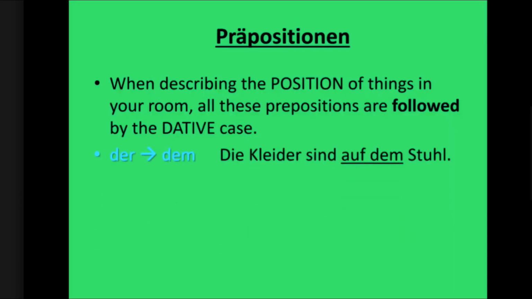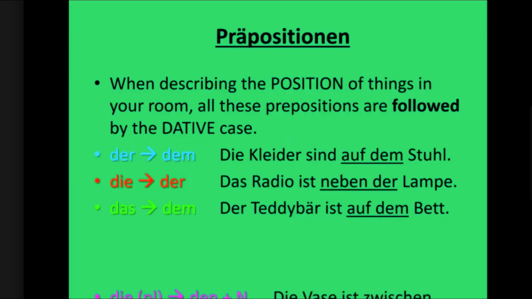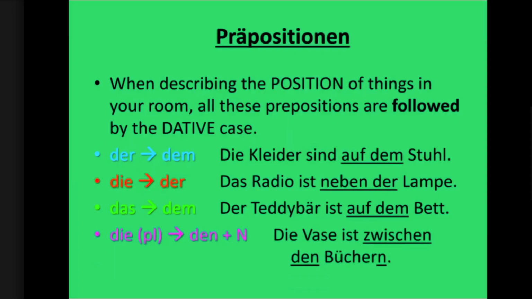Okay. So let's look at it. Der becomes dem in dative. Die becomes der in dative. Das becomes dem in dative. And the plural becomes den plus extra n in dative. And this extra n goes at the end of the word. Now let us take some examples and understand.